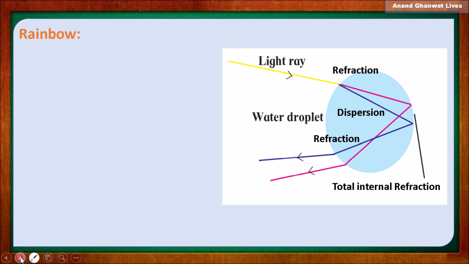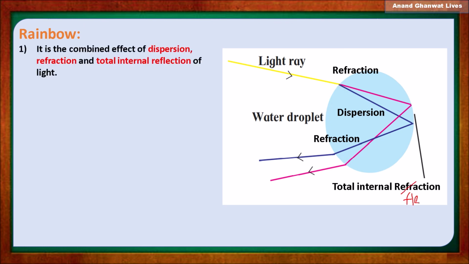Now observe this diagram. This diagram is related to the rainbow. Here is the sun, and light rays coming from the sun enter this water droplet. Sunlight rays come from a long distance, and when they reach here, from rarer to denser medium, what happens? Three phenomena are important here: refraction, dispersion, and total internal reflection.